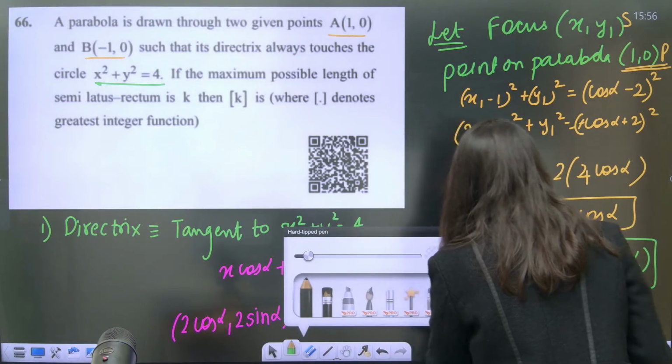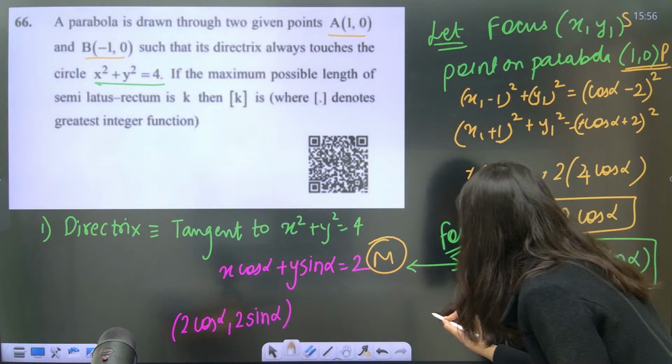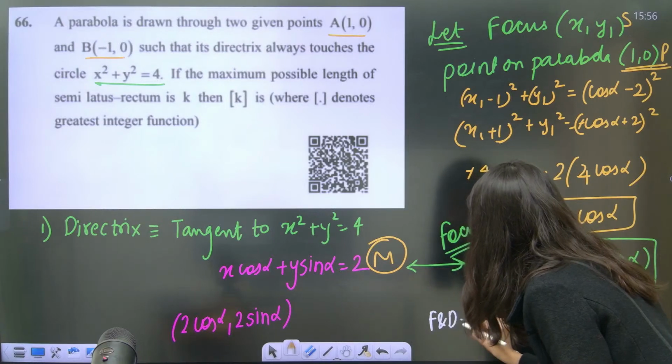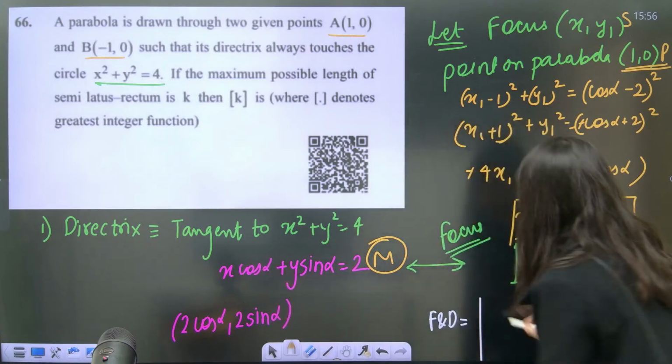Distance between a point and a line, that's it. So you are calculating the distance between the focus and directrix, modulus, put 2 cos alpha. So 2 cos square alpha.